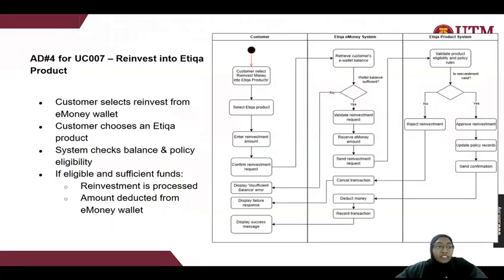And now for the fourth activity diagram, we reinvest into an Etica product. So the customer selects to reinvest from the e-money wallet, and the customer chooses an Etica product. The system checks balance and policy eligibility, and then if eligible and there are sufficient funds, the reinvestment is processed and the amount is deducted from the e-money wallet.